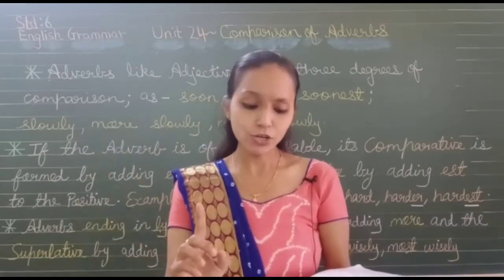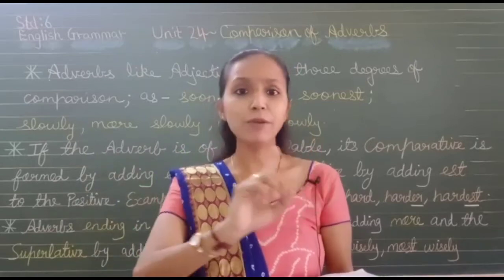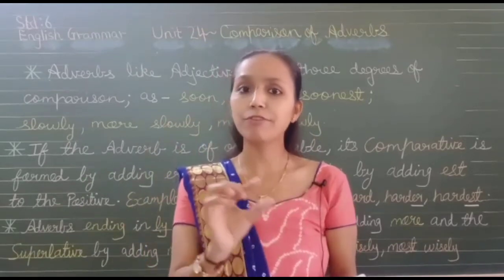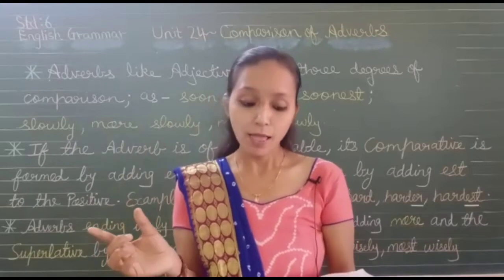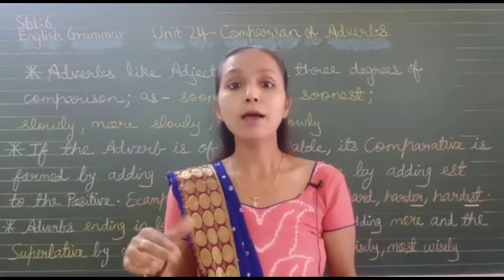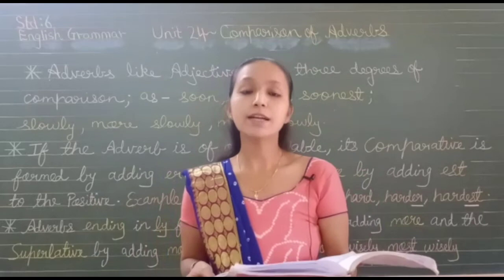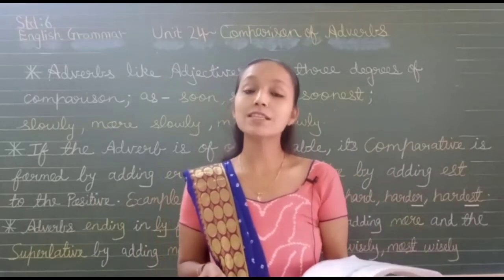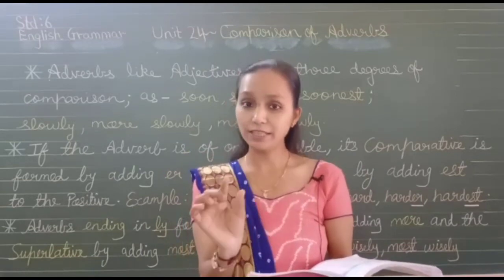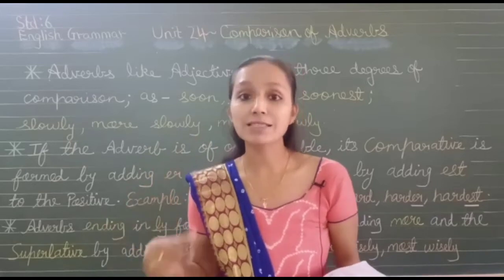Now I'll give you an example where comparative as well as superlative is used. Rafi sang dash but Raja sang better. Rafi, you are not comparing with anyone. The adjective is well. So Rafi sang well because you are not comparing Rafi with anyone. Rafi sang well but Raja, now comparison is there with Raja too. So Raja sang better. And the last example, a bike goes dash but a plane goes the dash. Adjective word is fast. You are not comparing the bike with anything else. So a bike goes fast, but a plane goes the fastest.